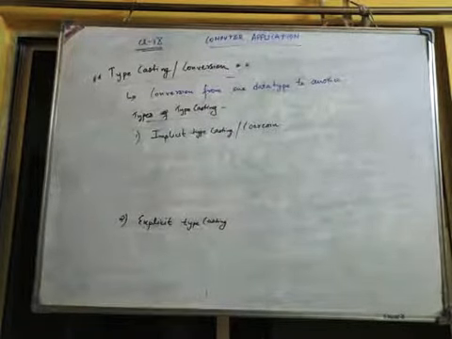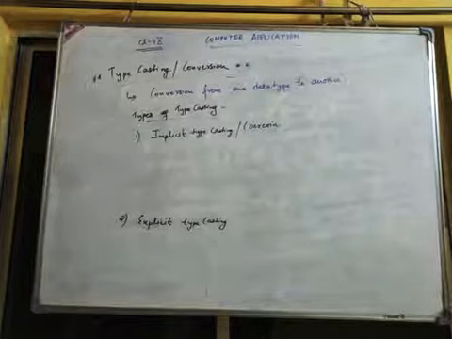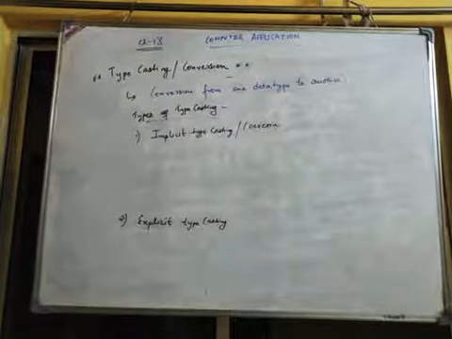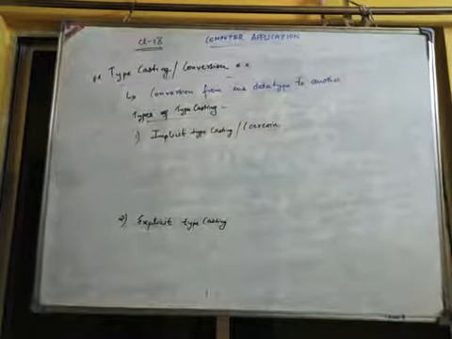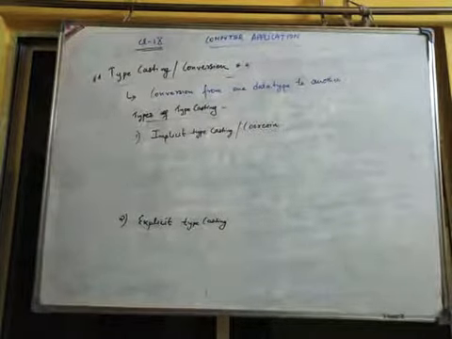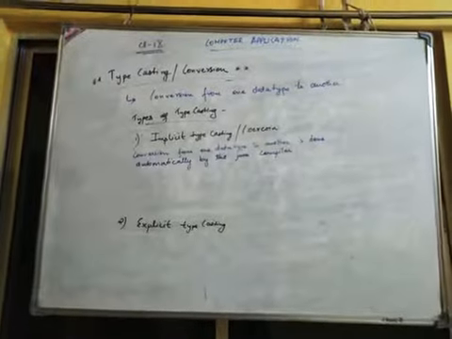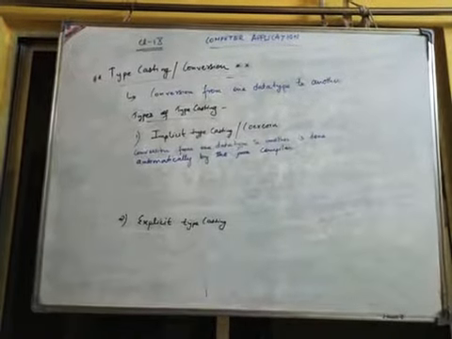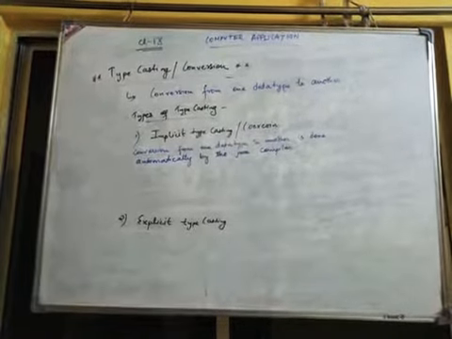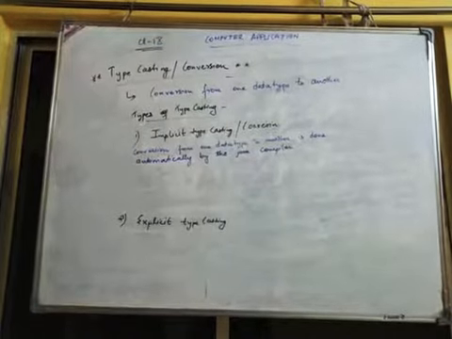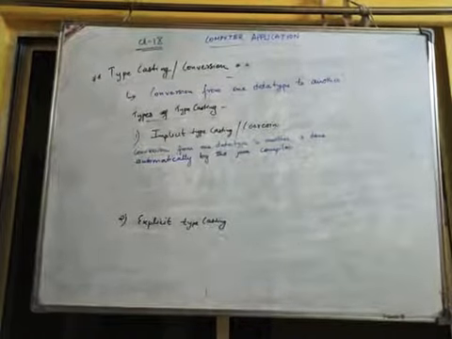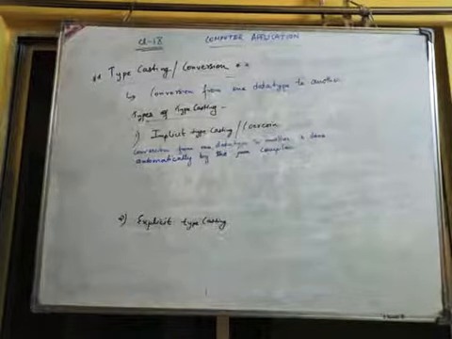Okay, what does implicit typecasting mean? Implicit typecasting means that your conversion will be done automatically by the Java compiler. The conversion from one data type to another is done automatically by the Java compiler. When this is done automatically, that is called implicit typecasting. With an example you will understand better.